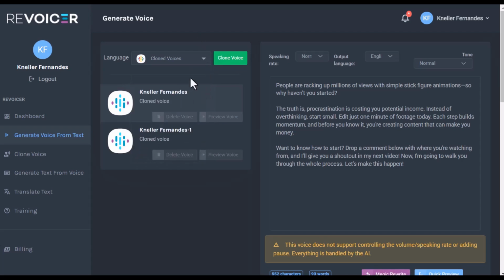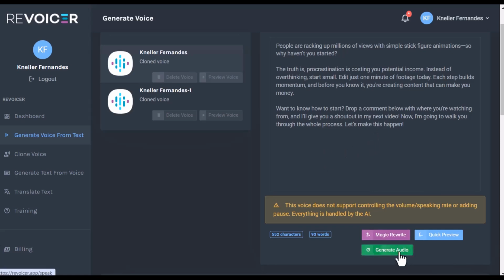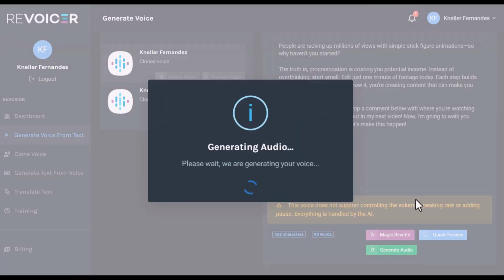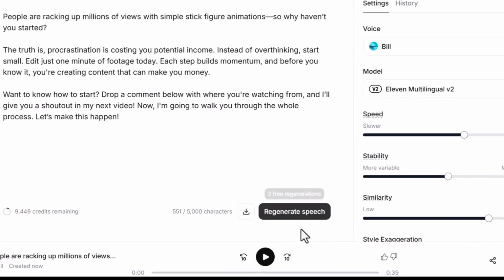Now, I'll clone my own voice. I'll use my own voice clone here and I'll ask it to generate the audio. It'll take some time, and once it's done, I will have the audio. So I've got the speech generated in ElevenLabs.